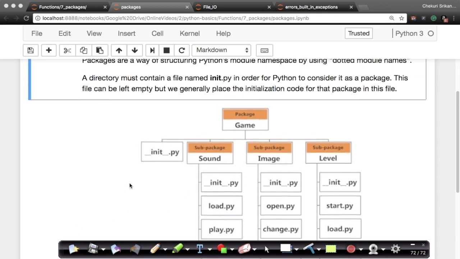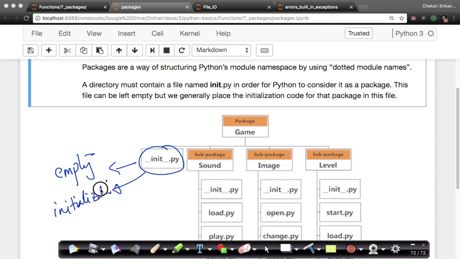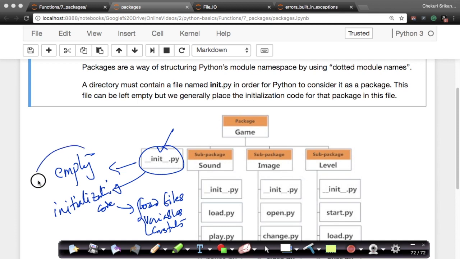Now, what goes into the init file? Sometimes you can leave it empty, or you can have some simple startup or initialization code. For example, for the game package, if I want to load some files, or declare some variables or constants, I can do it in the init .py file. But even if you leave it empty, it's perfectly okay. Python will work with that.